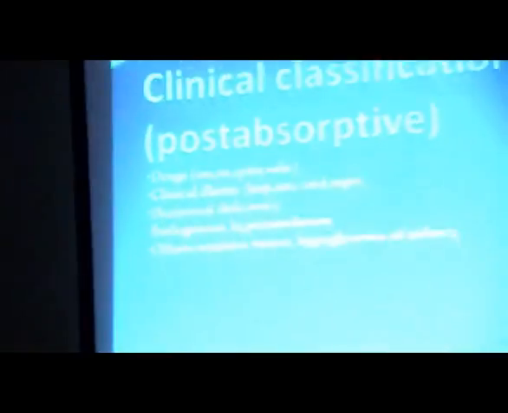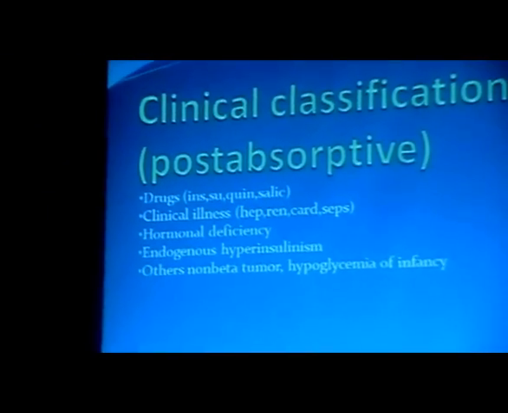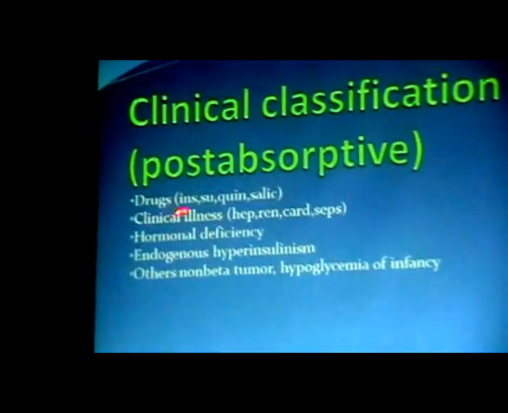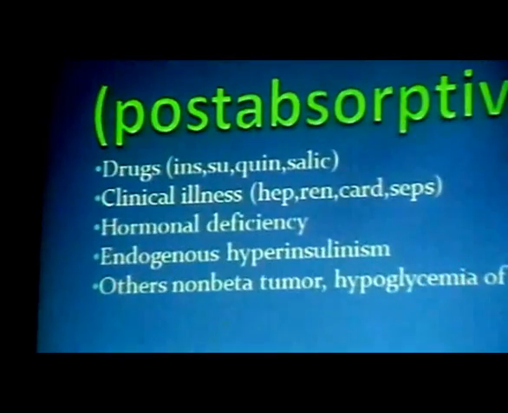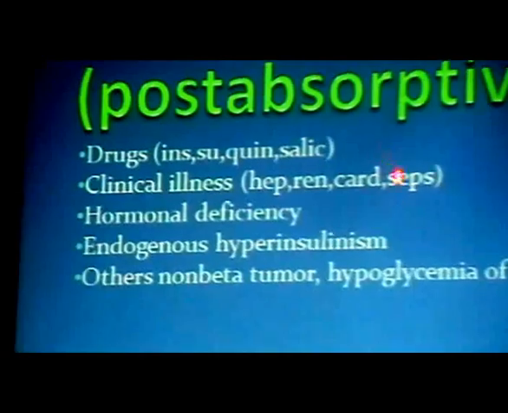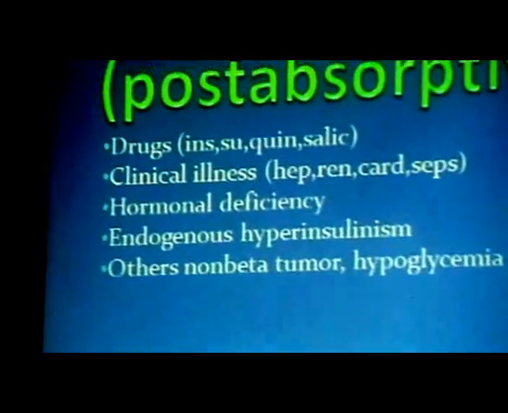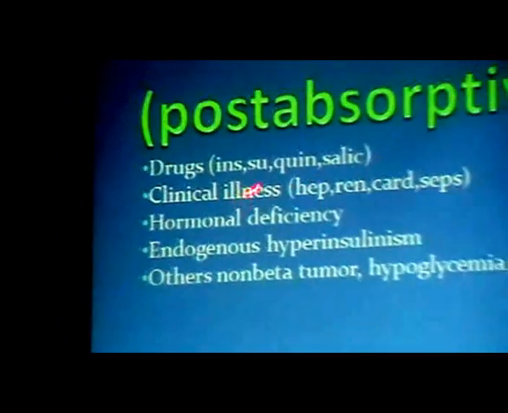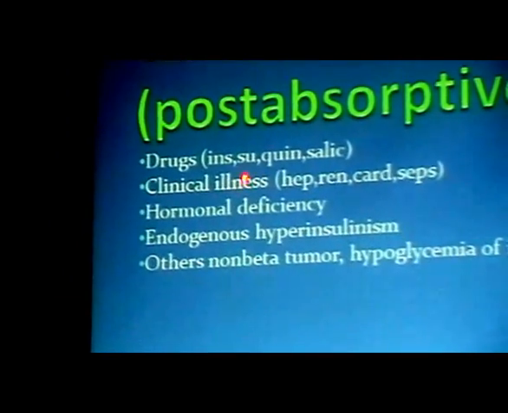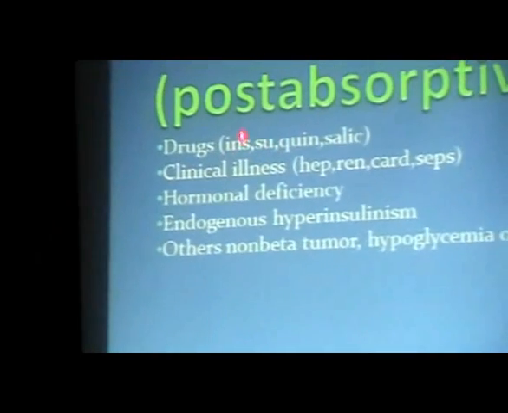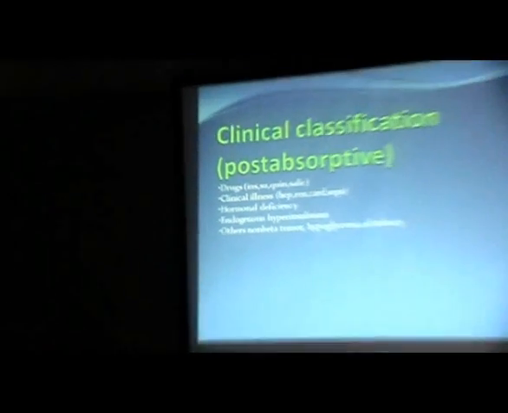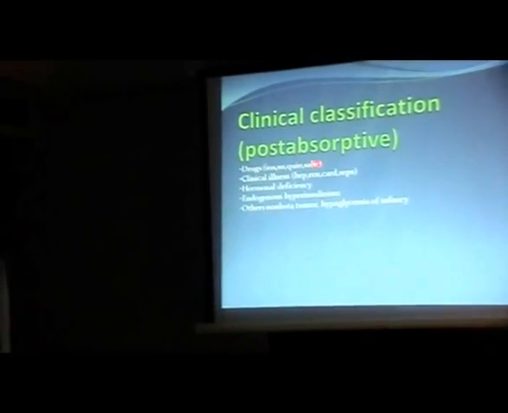But if we go for a clinical classification of this post-absorptive hypoglycemia, the first one is drugs. This post-absorptive hypoglycemia we are dealing with in the scenario of diabetic patients where we have initiated treatment, and in the treatment you are using insulin and sulfonylureas. These are the two most common drugs which can lead to hypoglycemia. Then other drugs like quinine and salicylates, used in some other conditions, can cause hypoglycemia. This is drug induced.